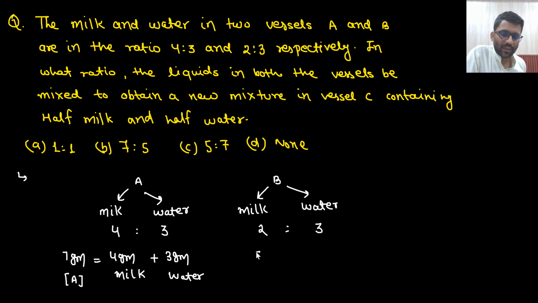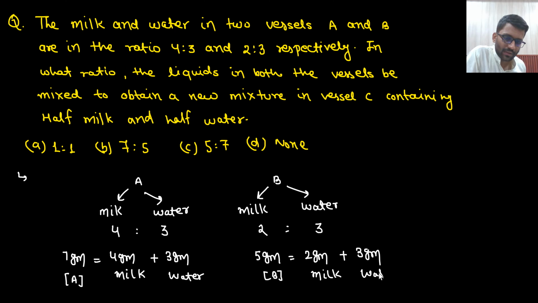And if you had 5 gram of mixture in B, that means you would have 2 gram of milk plus 3 gram of water. Say yes or no. Now what you need to do, you will mix both of them. In what ratio should the liquids in both of the vessels be mixed to obtain a new mixture in vessel C containing half milk and half water? So in what ratio they need to be mixed?